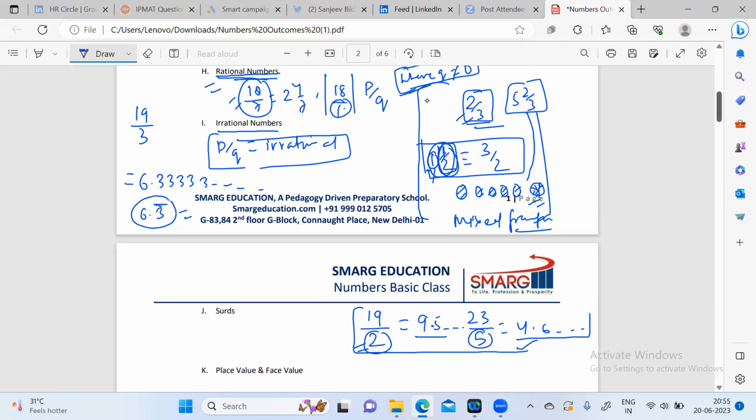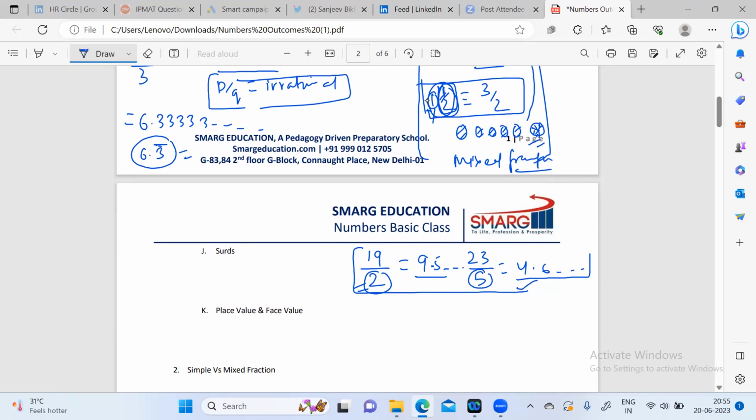So if you divide a number like 15 by 7, you will get something like 2.1456 something, I don't remember exactly, and you will have a bar on these 6 digits. That means this decimal will keep on repeating these 6 digits till infinity.